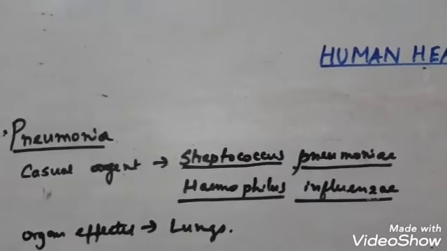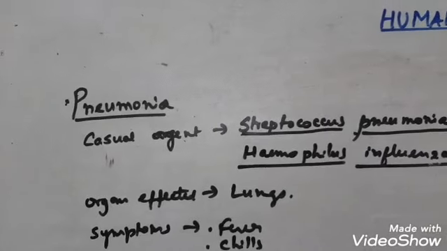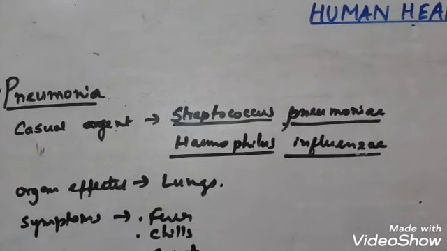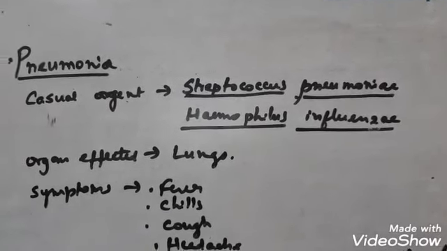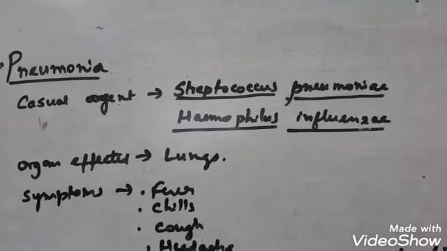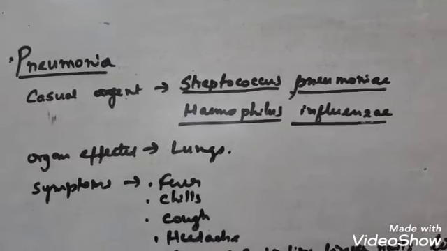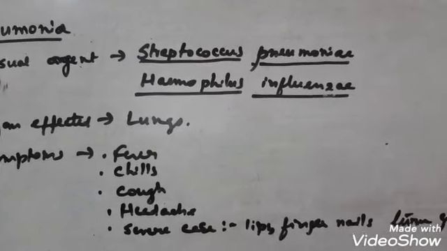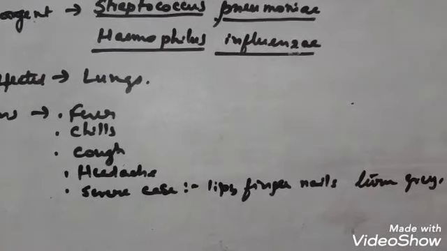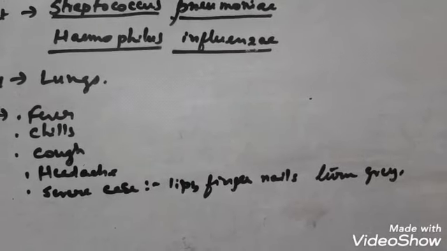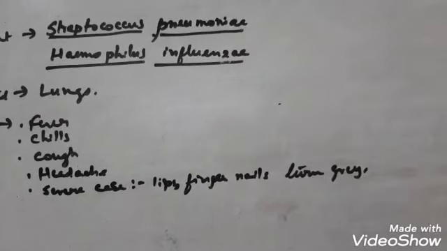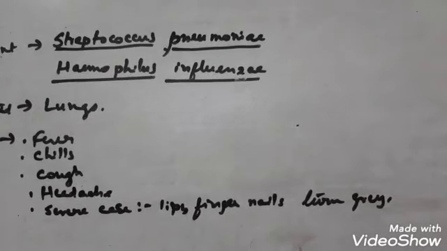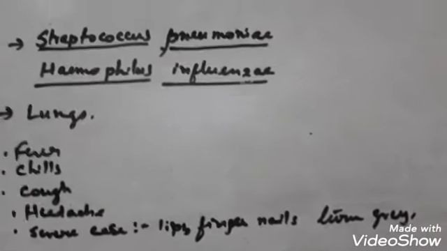So children, here is the next bacterial disease, pneumonia. The causal agent is Streptococcus pneumoniae or Haemophilus influenzae. The organ which is affected by this bacteria is the lungs. Symptoms of pneumonia are fever, chills, cough, headache, and in severe cases, graying of our fingernails and lips. When pneumonia becomes very severe, it may be lethal if not taken care of.